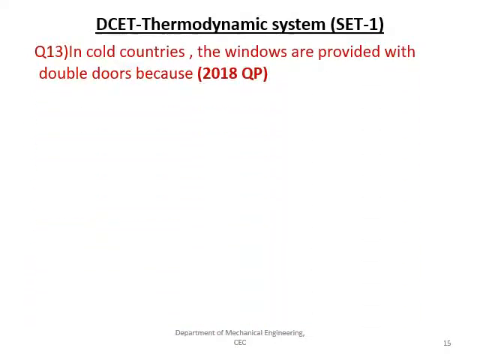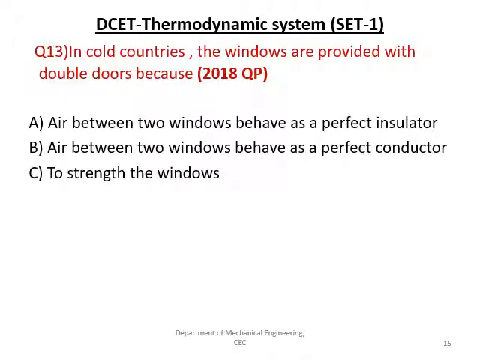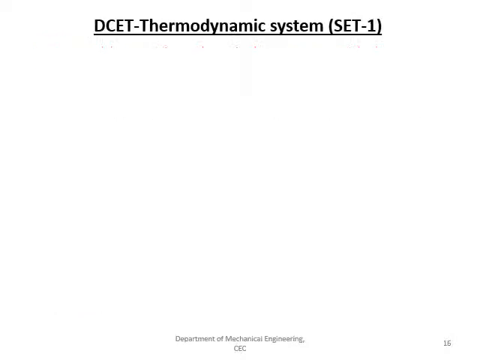The next question: in cold countries, the windows are provided with a double door because of, given options: air between the two windows behaves as a perfect insulator, air between the two windows behaves as a perfect conductor, the third option is to strengthen the windows, and the last one is security purpose. The right answer is A because air is a bad conductor. That's why they are provided, to keep the room temperature a little bit higher than usual.